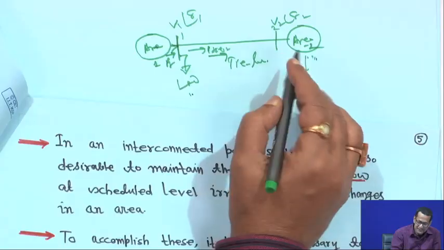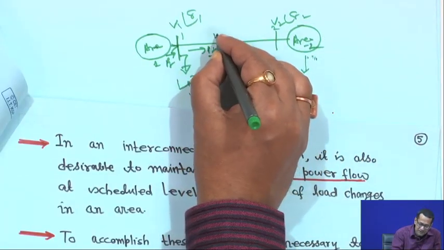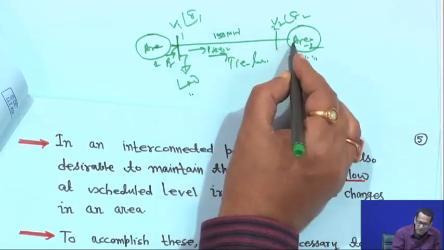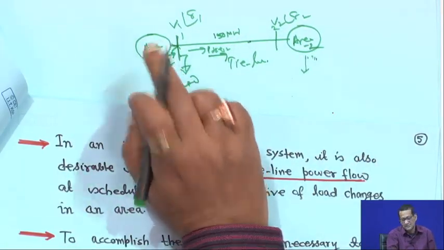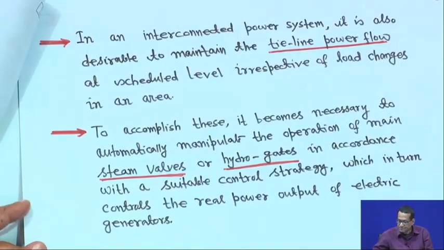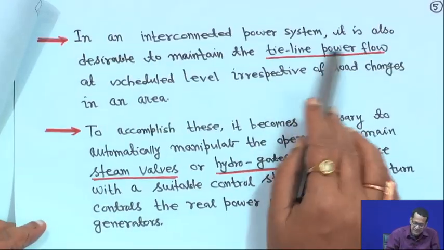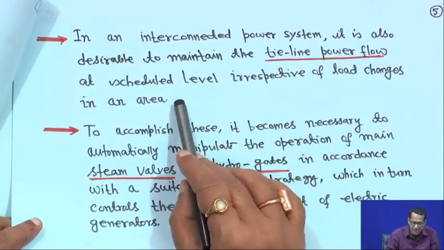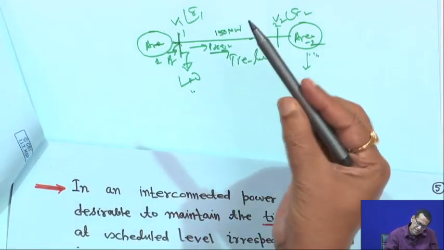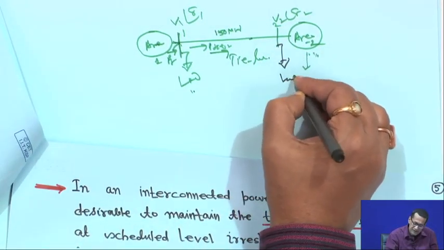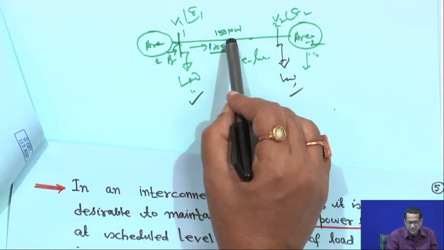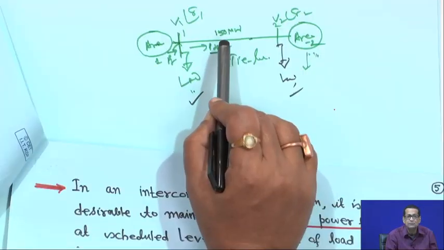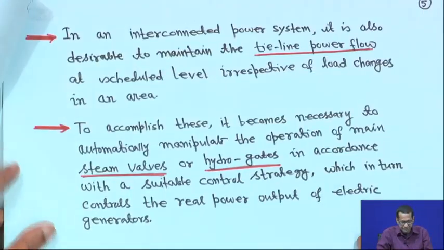And the second thing is, suppose at a particular hour the contract is 150 megawatt. Then this power system will draw 150 megawatt from that side. That is why it is also desirable to maintain the tie line power flow at the scheduled level irrespective of load changes in an area. Loads are there on both sides, and whatever load is changing on this side or that side, it does not matter. If I have a contract that I will draw 150 megawatt, it should maintain that.